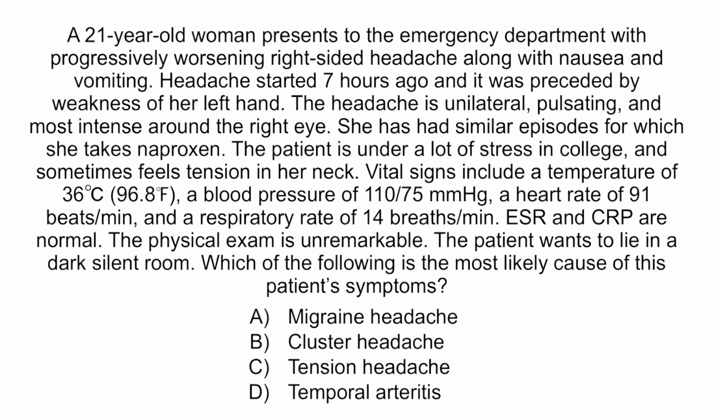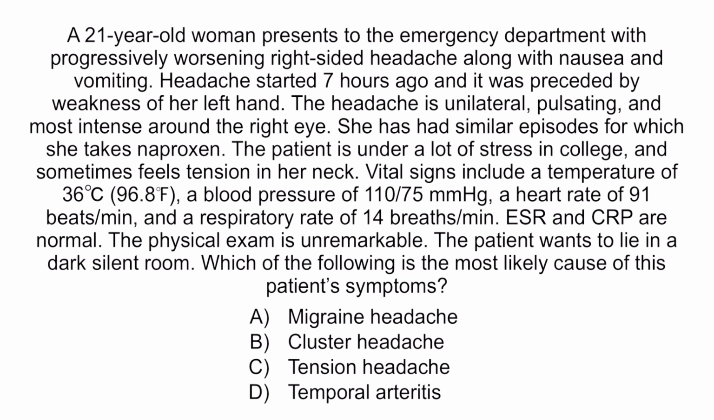A 21-year-old woman presents to the emergency department with progressively worsening right-sided headache along with nausea and vomiting. Headache started 7 hours ago and it was preceded by weakness of her left hand. The headache is unilateral, pulsating, and most intense around the right eye. She has had similar episodes for which she takes naproxen. The patient is under a lot of stress in college and sometimes feels tension in her neck.